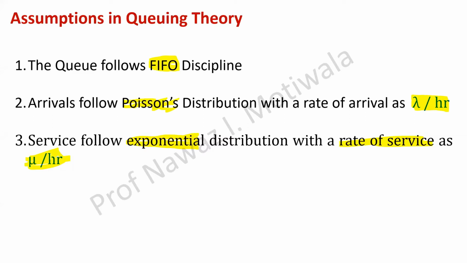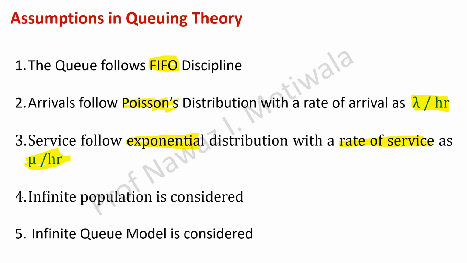Then the fourth assumption is infinite population method is considered. So we will not restrict a queue length to any of the population. Anyone can come and be in the line. And the fifth one is infinite queue model is considered. That means the length of the queue can be infinite. So these are the assumptions we will be making to solve our problems of queuing theory, unless and until specified in the question. अगर question में specify कर दिया है कि you have to take finite population, then it is a different case. But if it is not mentioned, in general, we will be taking these assumptions. Okay, so let us move further.